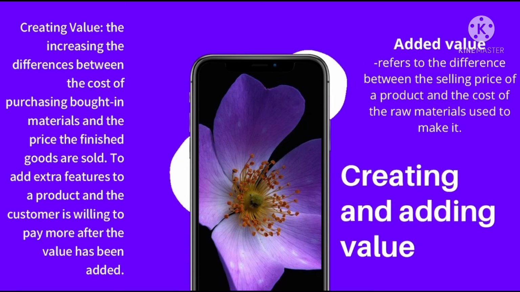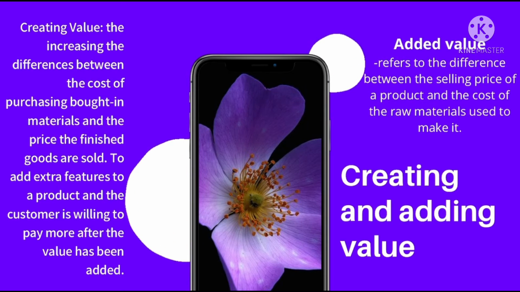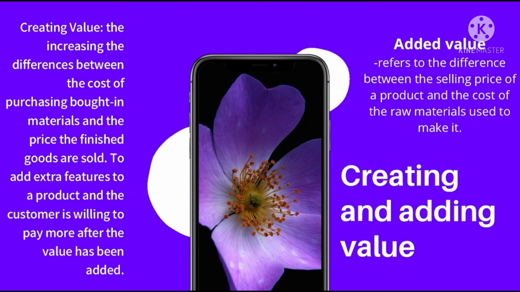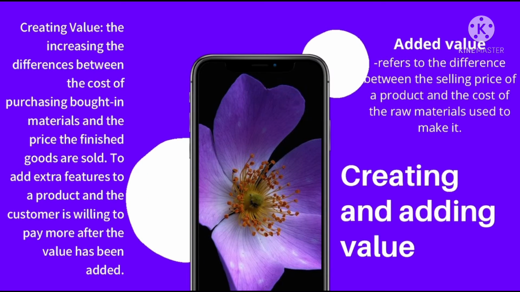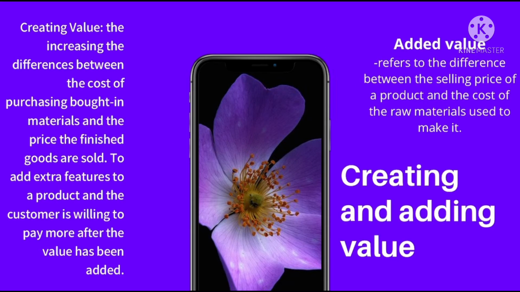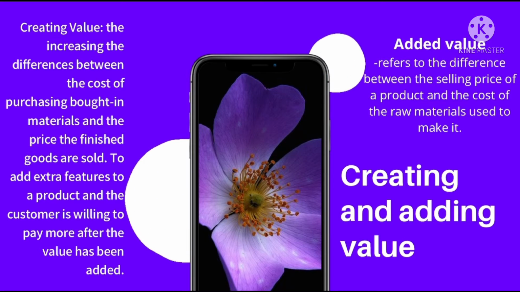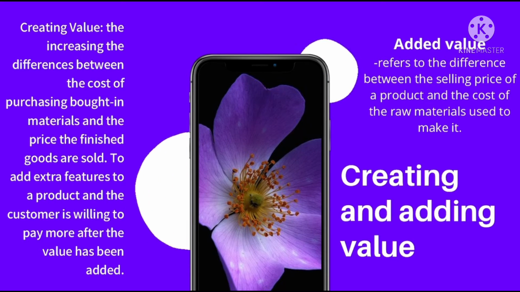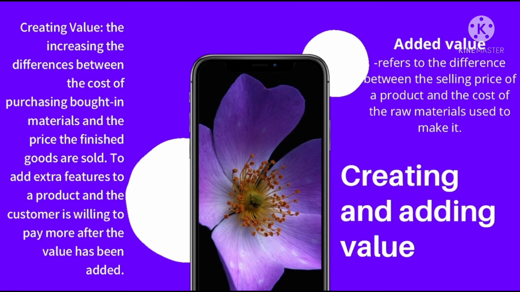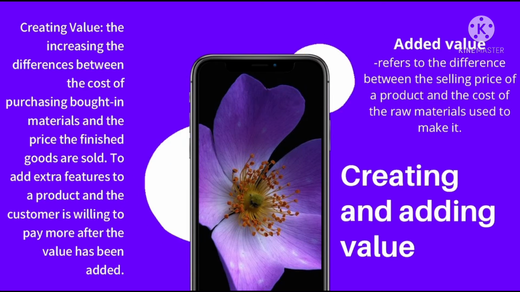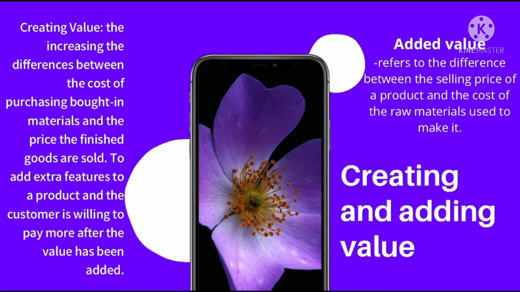Now let's look at the difference between creating value and adding value. Creating value is when you're increasing the difference between the cost of purchasing bought-in materials and the price the finished goods are sold at. This is to add extra features to a product, and the customer is willing to pay more after the value has been added. So this means you're creating a certain value for the product.